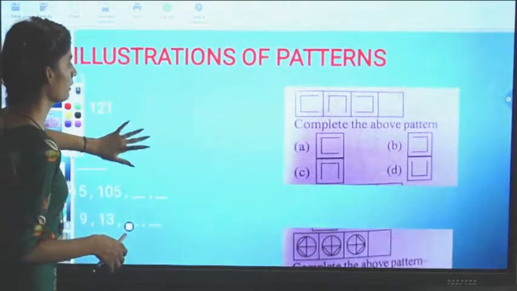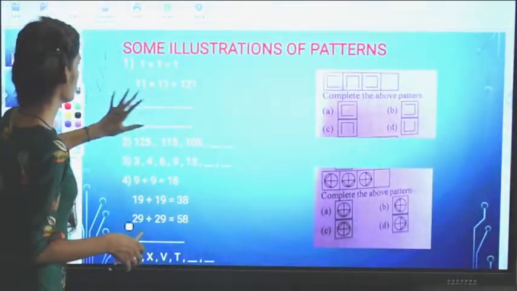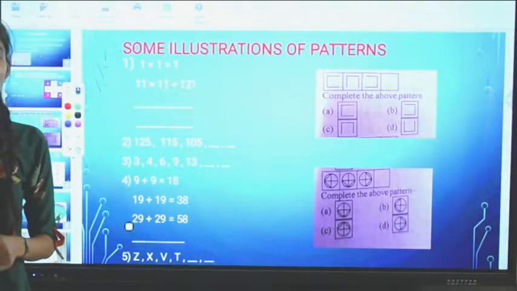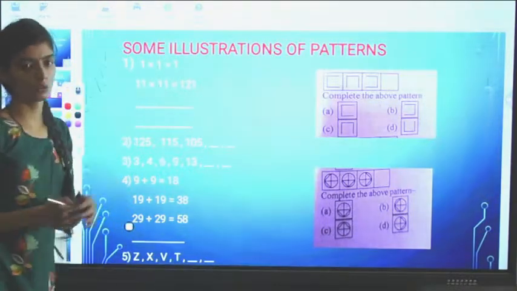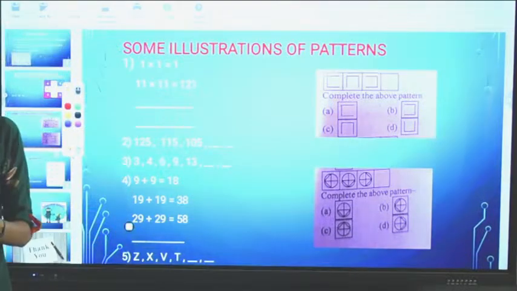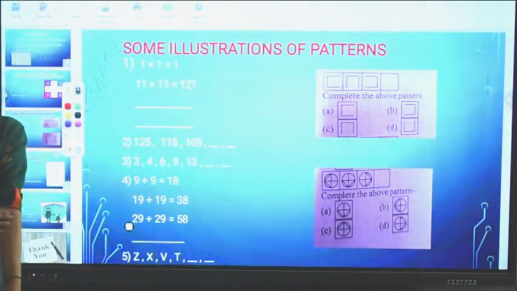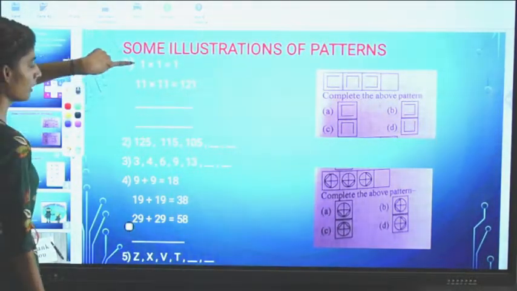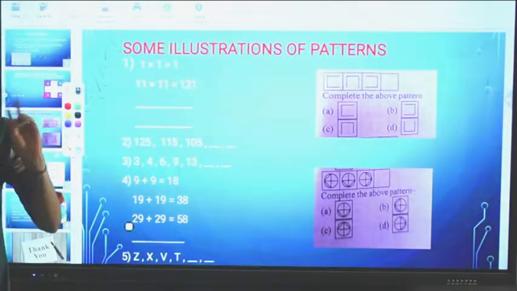Now third one is some illustrations of patterns. Like first one, in first one, 1 multiply 1 equals 1. Then in next step, what is given? 11 multiply 11 equals 121. So one thing all of you can conclude, what is there? In first step we have multiplied 1 by 1. In second step we have written 2 1s, then multiplied that by 2 1s.